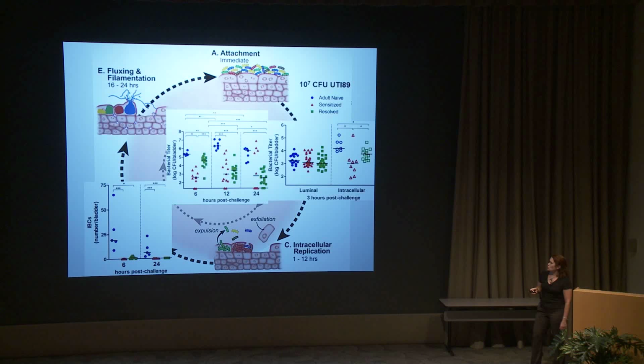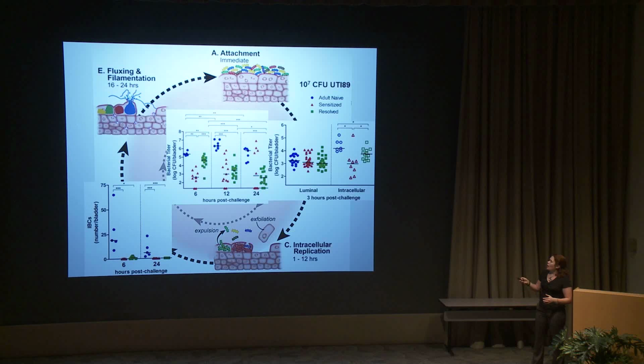But the difference really is striking at 24 hours, where we can see the naive are coming down, the resolved are pretty low in agreement with their ability to resolve the infection. And some of these sensitized mice have an incredibly high bladder bacterial burden at 24 hours, suggesting that they have already decided to get a recurrent chronic infection.